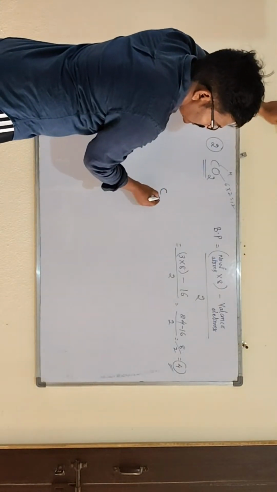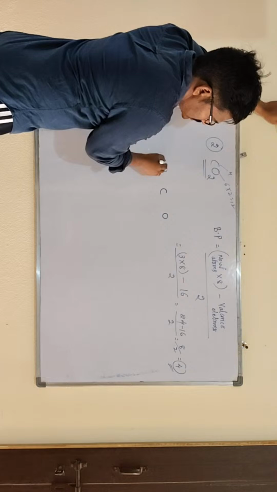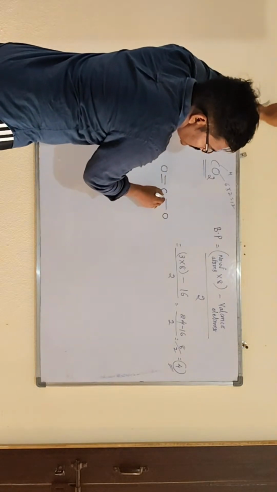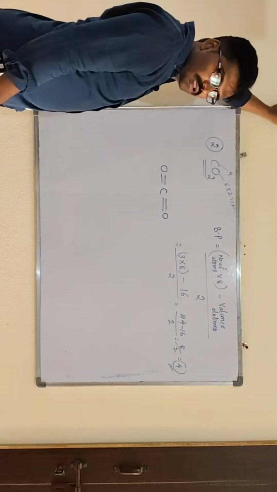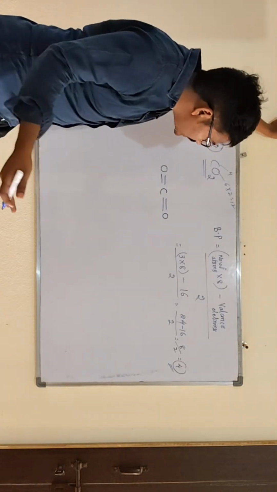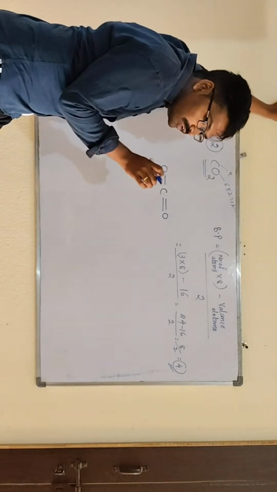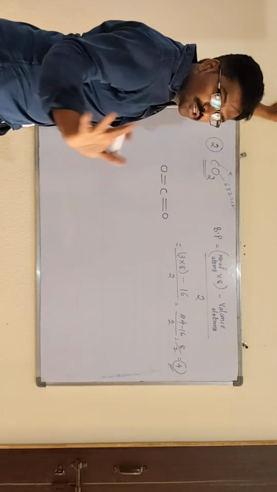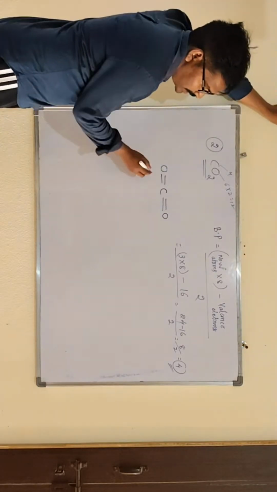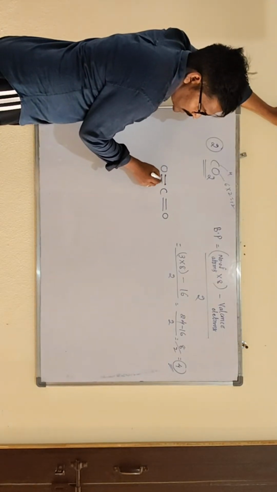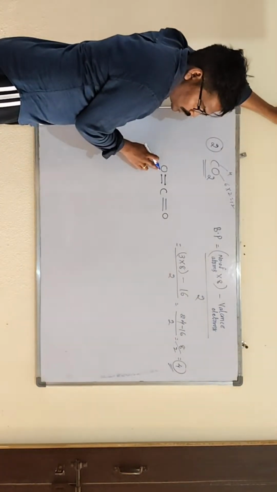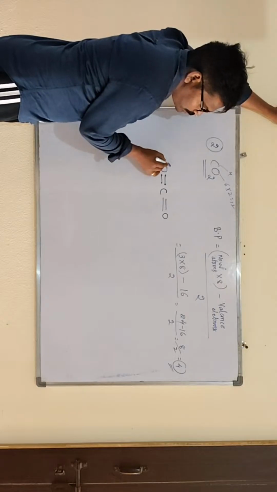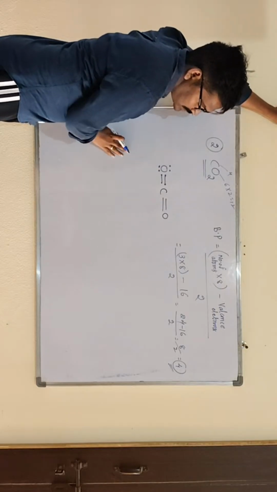So take carbon, then oxygen on either side. Between the carbon and oxygen, one side a double bond, and another side also a double bond like this. Clear? Understand? Next, what to do? Sir, each and every atom should be surrounded by 8 electrons according to the octet rule. So already there are 2 bonds here. Taking oxygen, 2 bonds means 4 electrons, and 4 more electrons are needed. So you have to keep 4 dots like this.